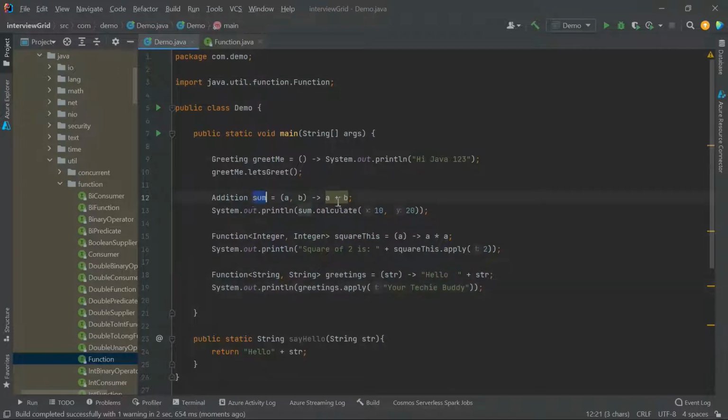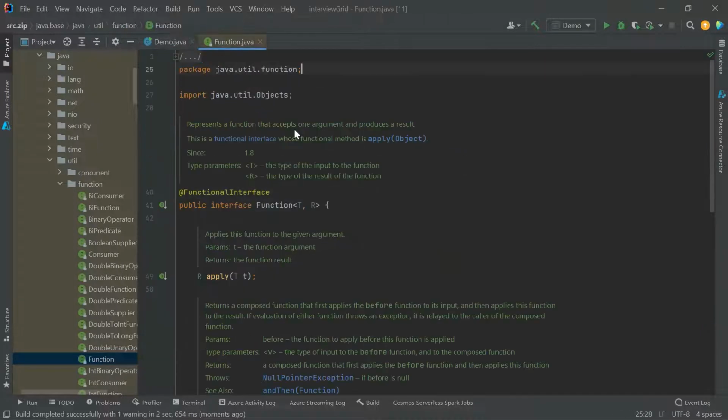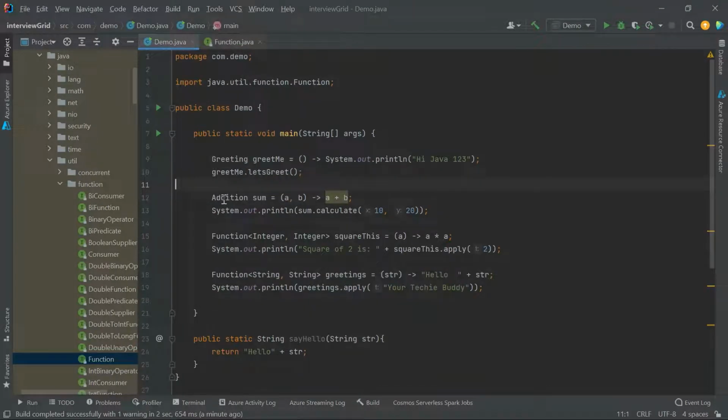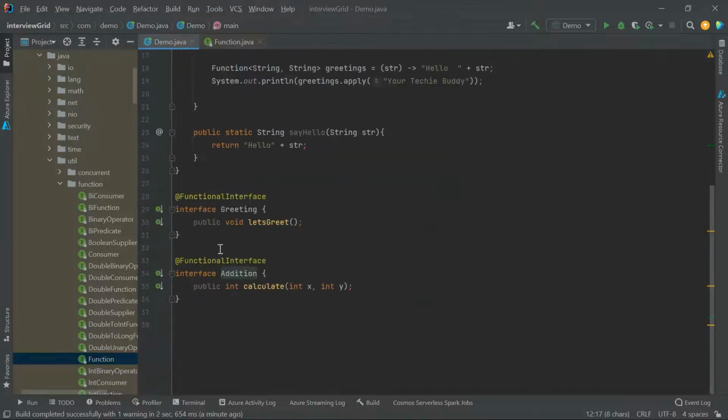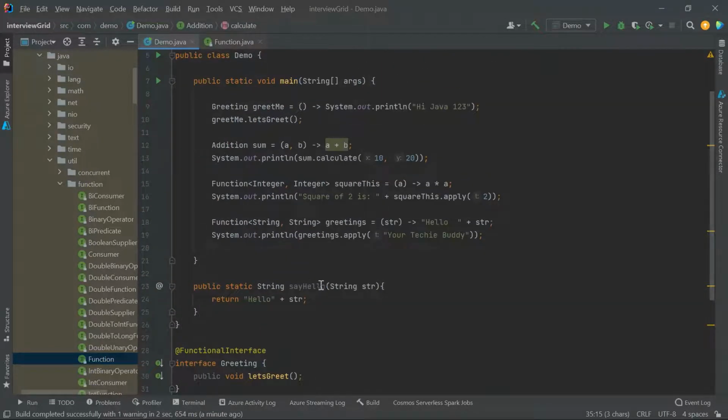If you see addition, sum is equal to a comma b, a plus b. So what is this? Now we saw that Function accepts one input, T, the type of the input it accepts, and R, only a single output it will give. But this was the example which I had, addition. This is the functional interface, which takes two inputs but gives one output. So do we have anything like that predefined already?